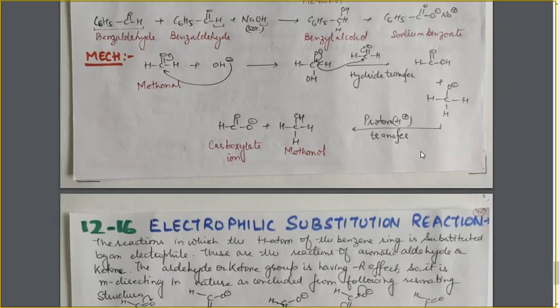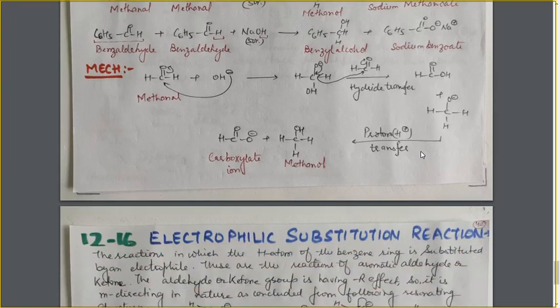Now let's have a look at the mechanism of this reaction, how the reaction is taking place. The OH negative from the NaOH will attack the carbonyl carbon of the aldehyde molecule. As a result, this tetrahedral intermediate is formed. Now this tetrahedral intermediate will release the hydride ion. Here the hydride ion transfer takes place from one species to the other species. The negative charge from this oxygen atom will move to this position, and a double bond is formed.